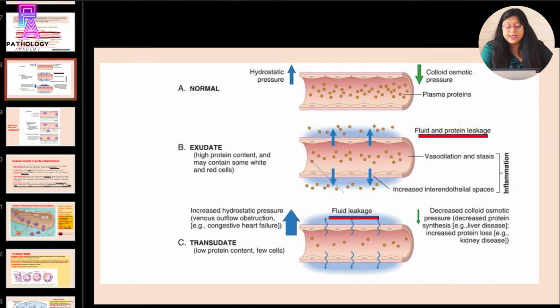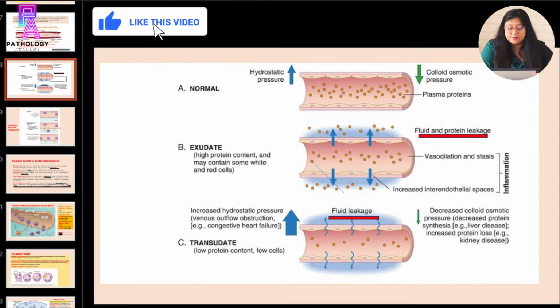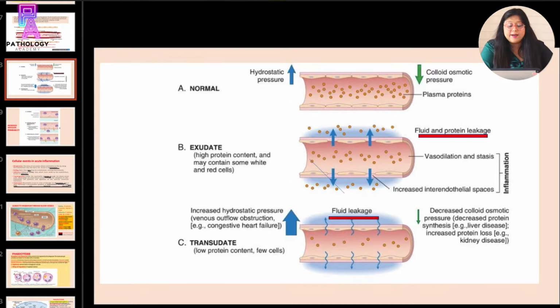In transudate, there is fluid leakage, not protein leakage, just the fluid leakage, and it is because of, as you can see here, the hydrostatic pressure is increased and there is decreased colloid osmotic pressure. So whenever there is increased hydrostatic pressure and decreased colloid osmotic pressure, there is fluid leakage which will lead to formation of transudate. The transudate will always have low protein content and few cells, in contrast with exudate, which will always have high protein content and many white blood cells and red blood cells.